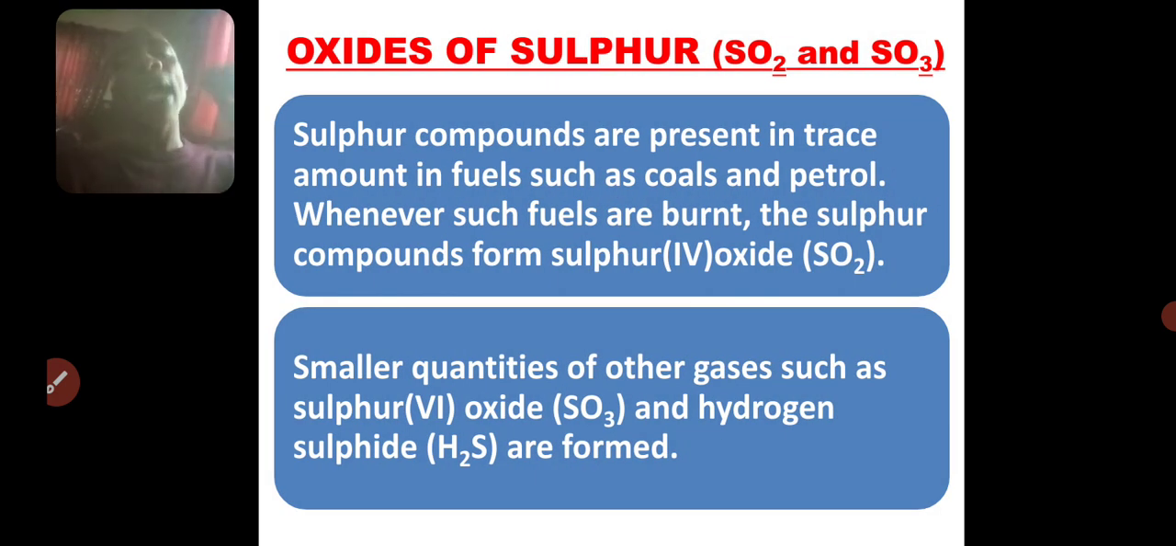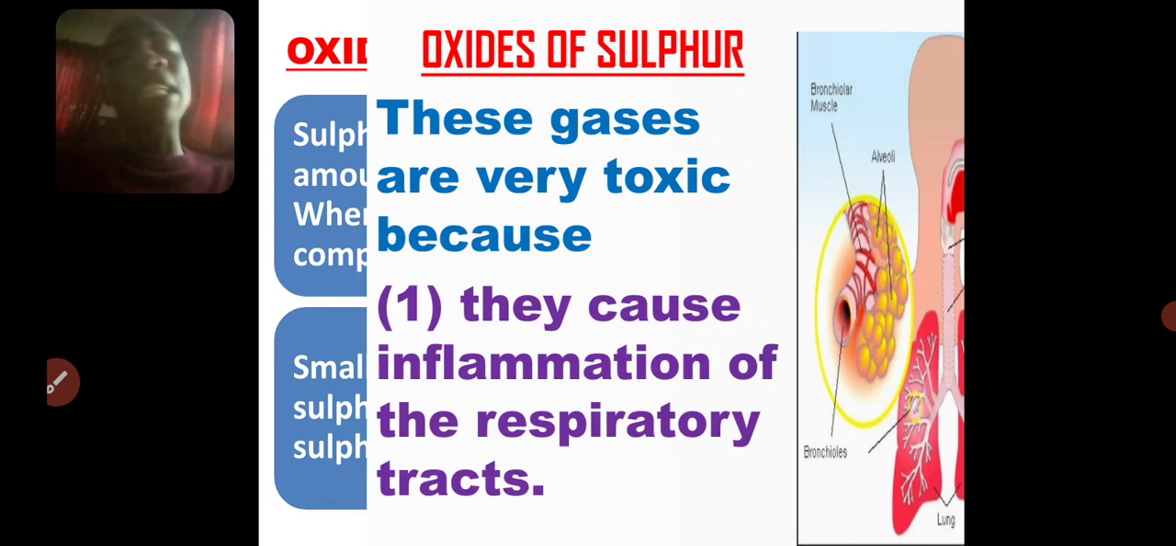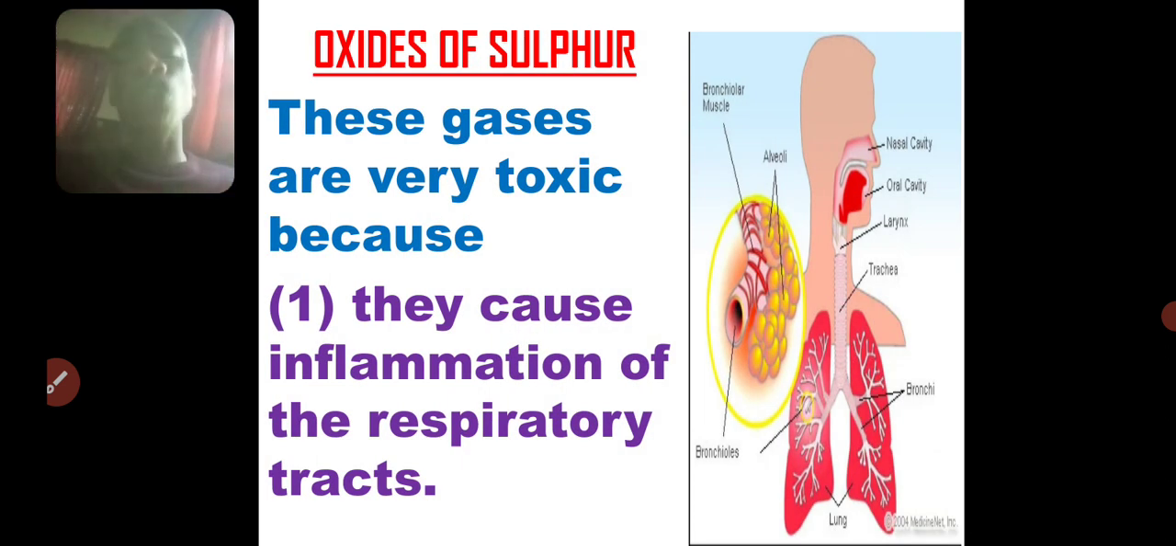Another air pollutant is oxides of sulphur. And there are two major oxides of sulphur. We have sulphur 4 oxide, SO2, and sulphur 6 oxide, SO3. We also have one other compound of sulphur that is a major air pollutant: H2S, hydrogen sulfide. Now, how these gases affect the environment differs slightly, but they are all toxic.